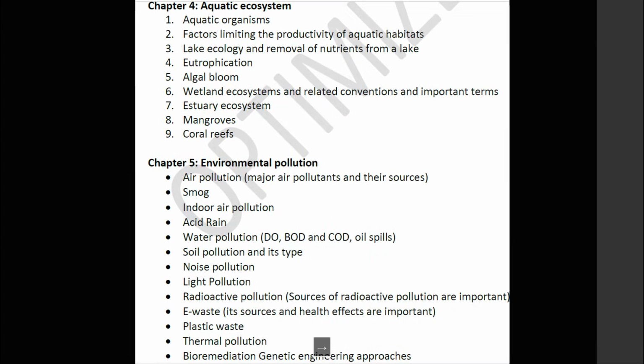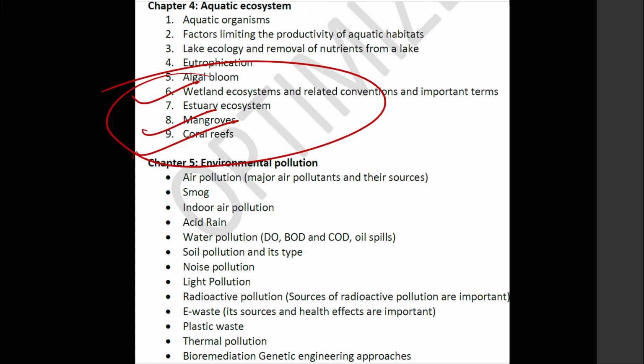Moving on, guys, aquatic ecosystem, again very important. Coral reefs, mangroves, wetlands are the most important themes in the prelims examination. Every year you have one question on coral reefs, mangroves, or wetlands. Out of these three, at least one question you will get every year. I'm telling you, every year you will have one question out of these three themes.